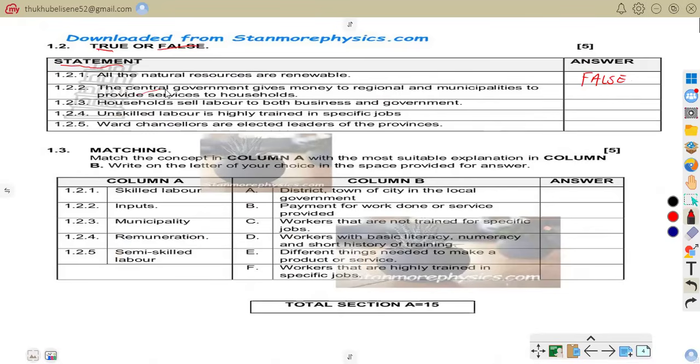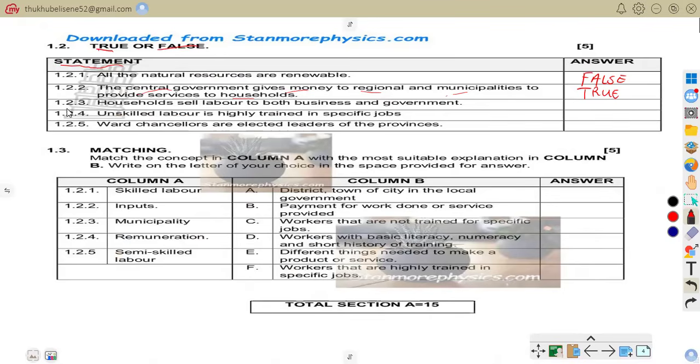1.22. The central government gives money to regional and municipalities to provide services to households. The correct answer there is true. The national government provides funds to provinces and municipalities to help deliver services. For example, money may be given to municipalities to improve roads and water supply. So that is why the correct answer is true.